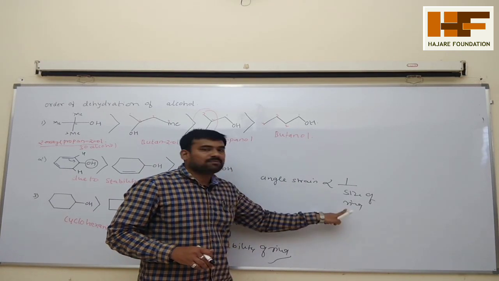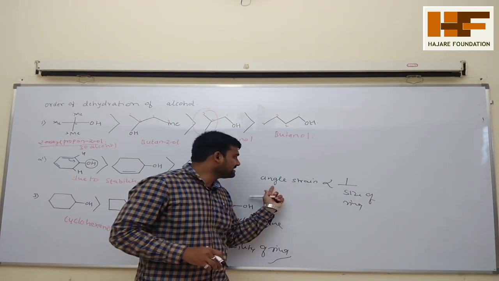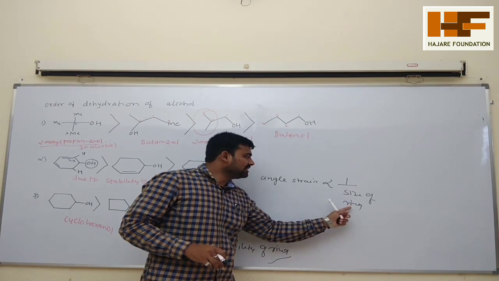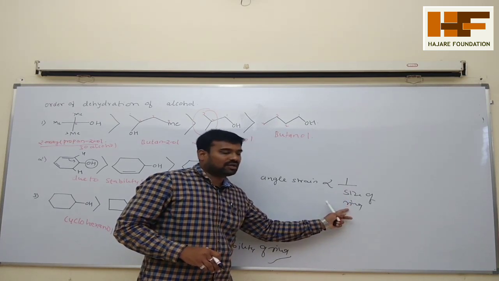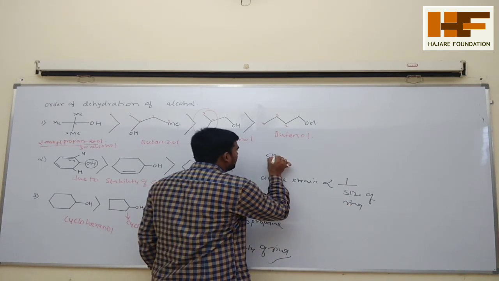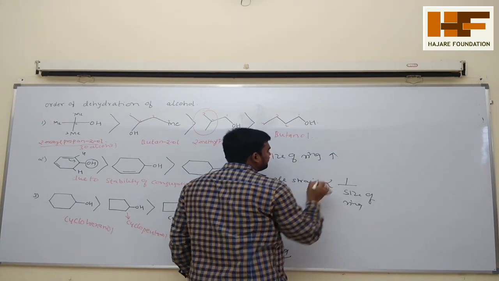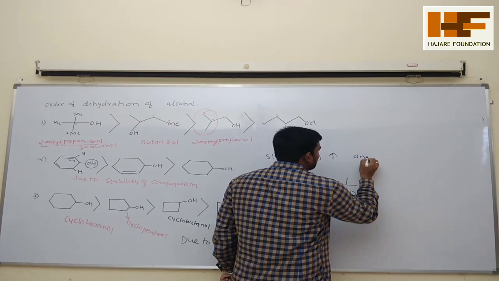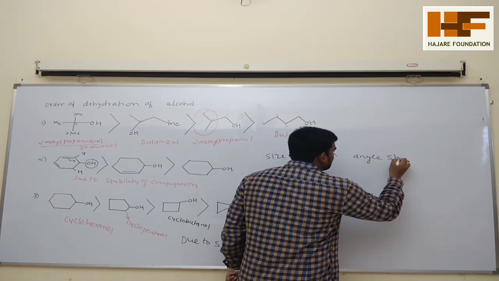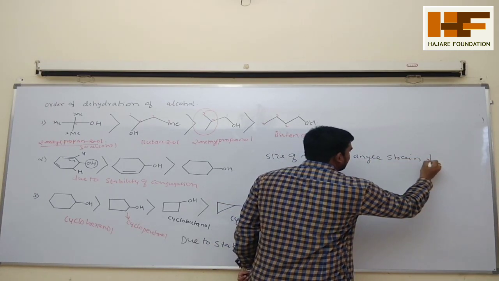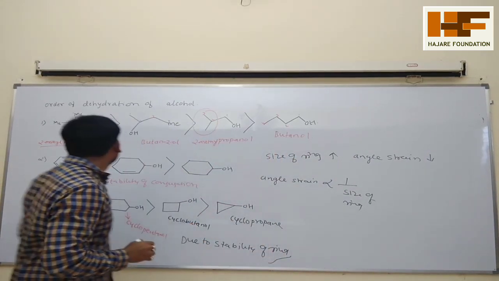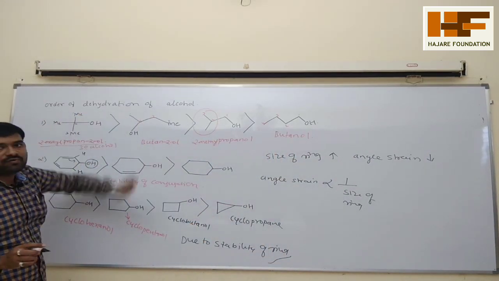Both are inversely proportional. Remember, as angle strain increases, the size of the ring decreases, or you can say as the size of the ring increases, angle strain decreases. Okay, so this is about the order of dehydration of alcohols.